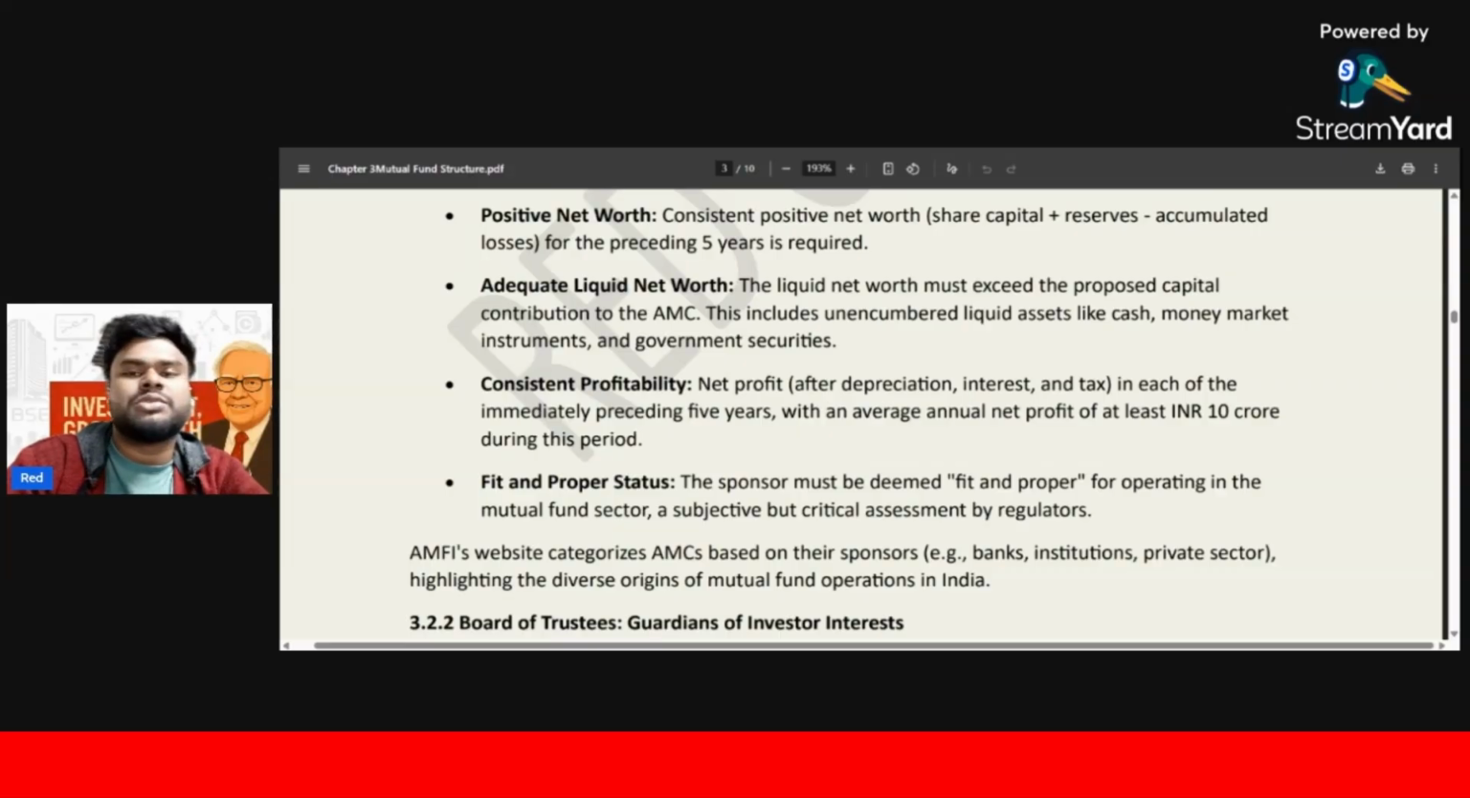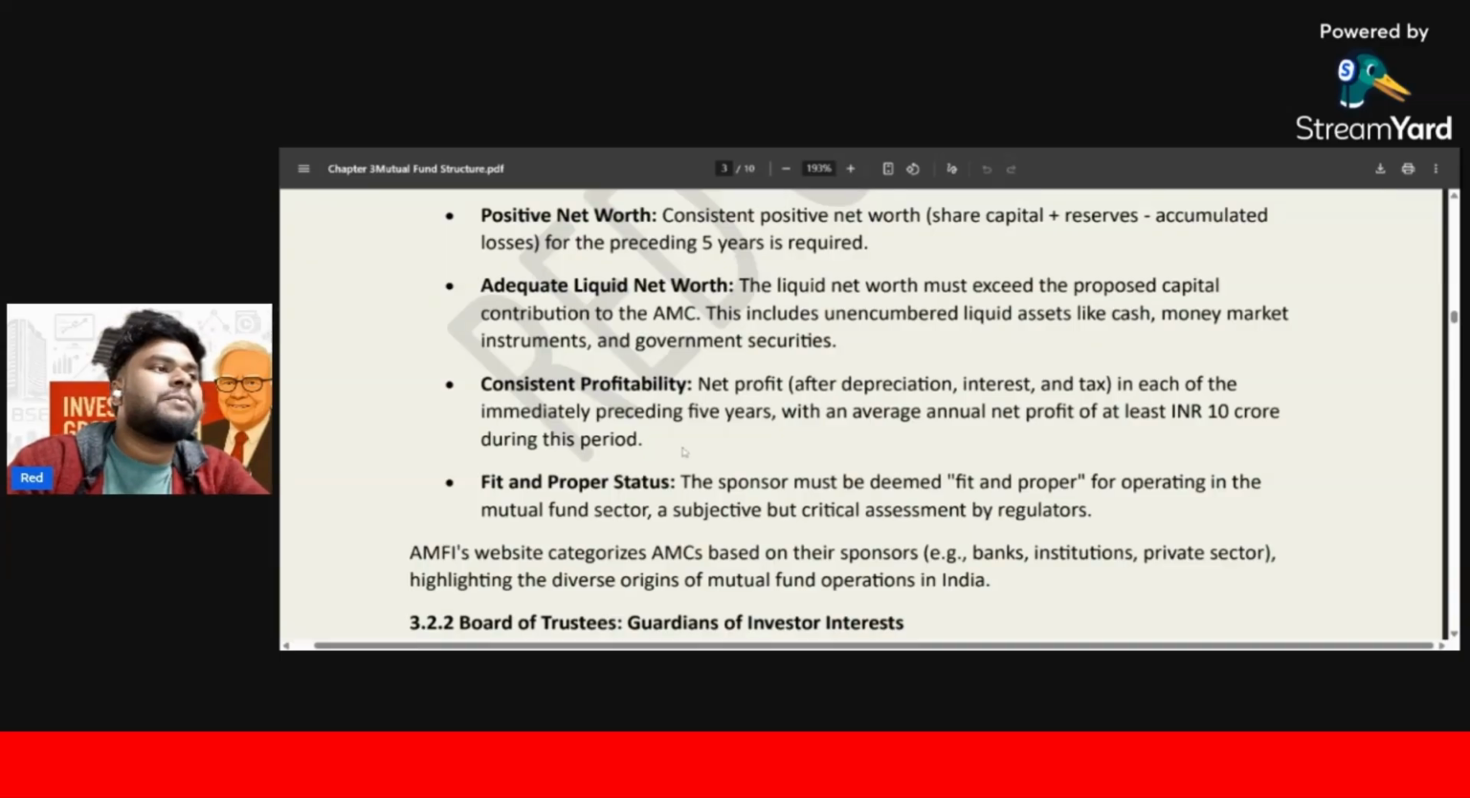What happens when a sponsor is going to sponsor a mutual fund? They have to initially put in some capital. For example, a sponsor puts 40 crore in a mutual fund. At first, the sponsor has to put in some of their own money, and that money must be in liquid form. So adequate liquid net worth is very important for that.